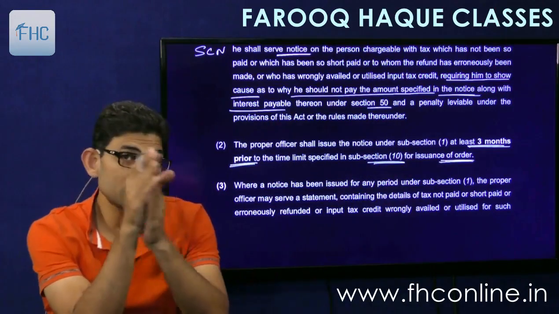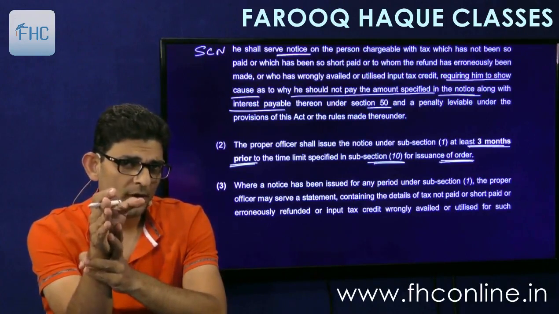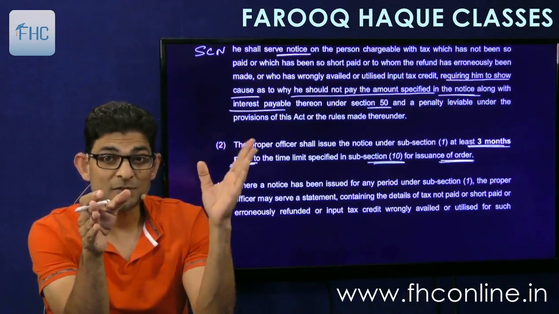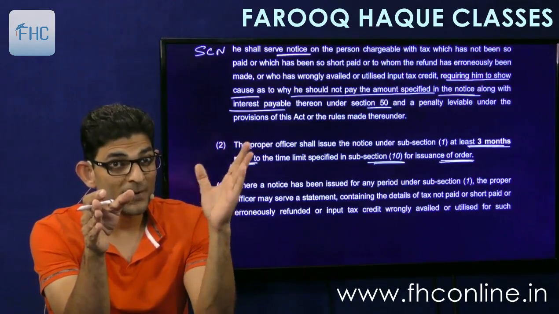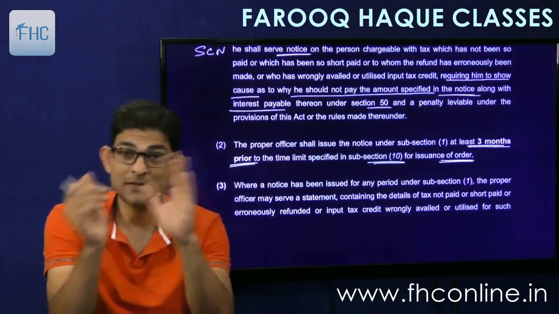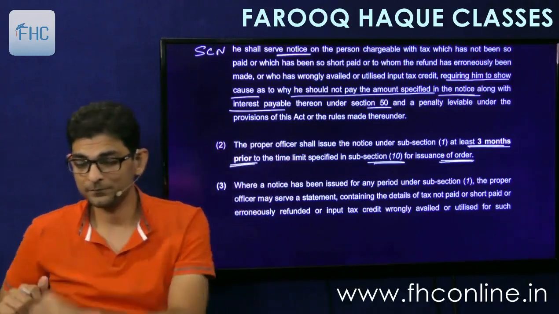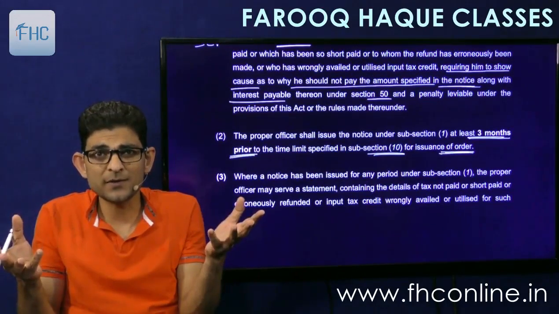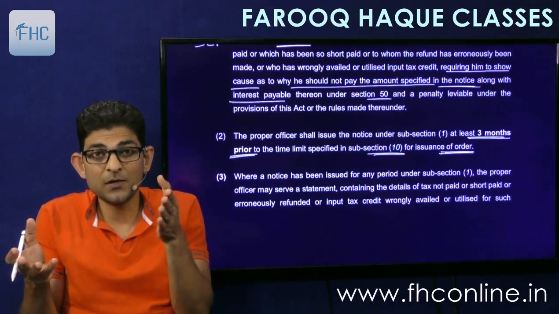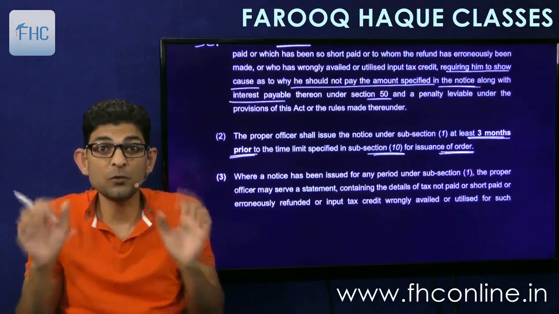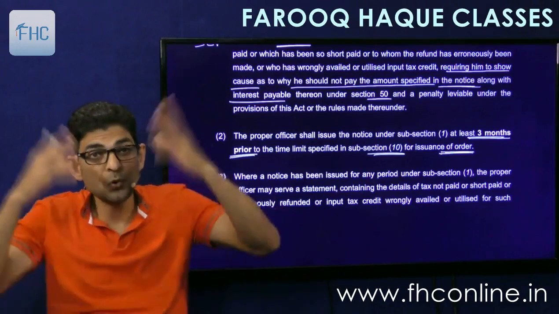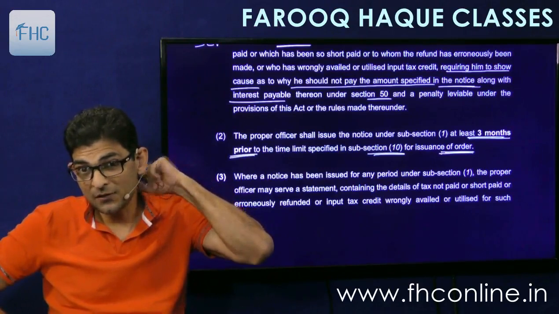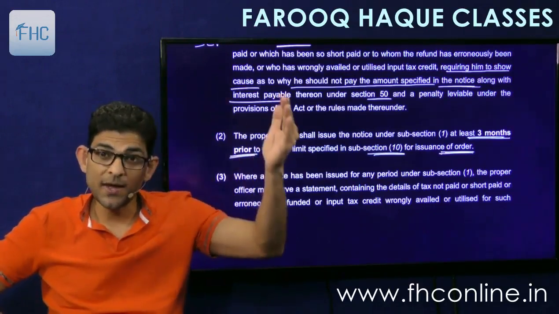Now the important point is that whatever is that time limit for passing the order, the show cause notice has to be given at least 3 months prior. At least 3 months prior it has to be given. Because 3 months are required for the investigation process to continue. Otherwise it may happen that show cause notice is given today and tomorrow is the date of the order. How can it be done? How can the whole investigation be completed within 1 day's time? So they need at least 3 months. 3 months gap between the show cause notice and the order.